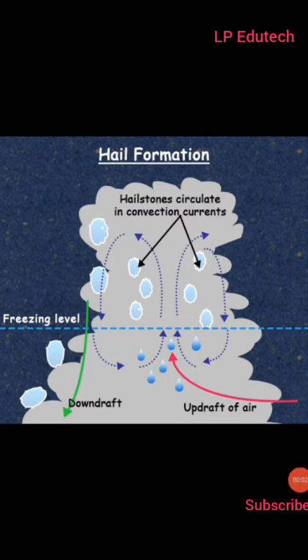Next point, hail. H-A-I-L, hail. Now, when there is a lot of heat on the Earth's surface, the upward air flow blows at a greater speed. Because of this upward flow, the temperature of the air reduces and the condensation of water vapor takes place. Dark clouds are formed because of the upward movement of air. These water droplets go to a higher altitude. Here, the solidification of these droplets occurs and hailstones are formed.